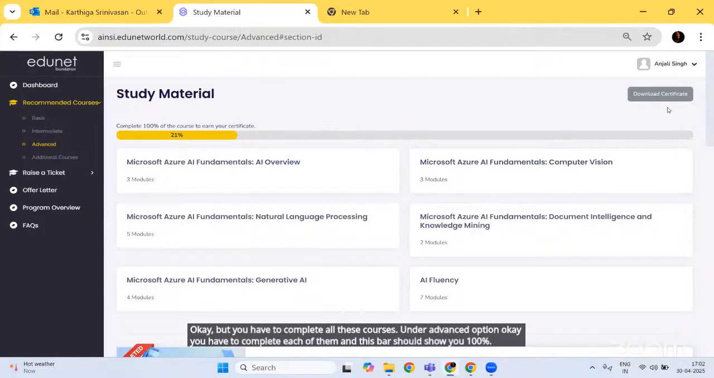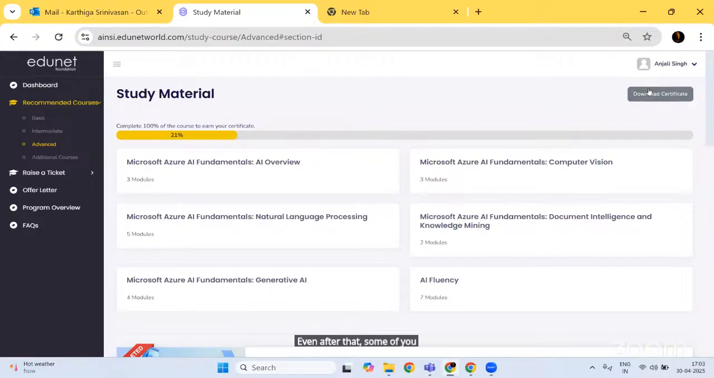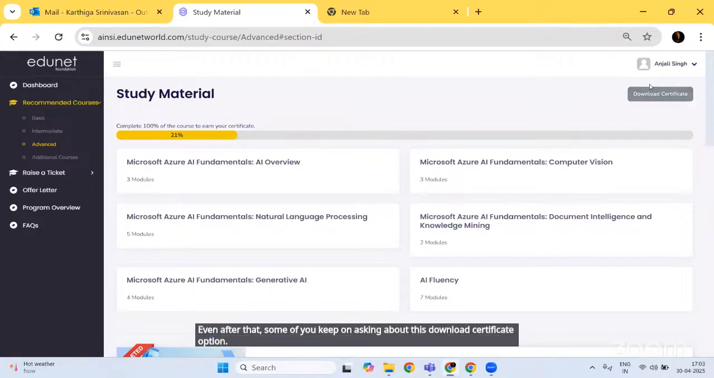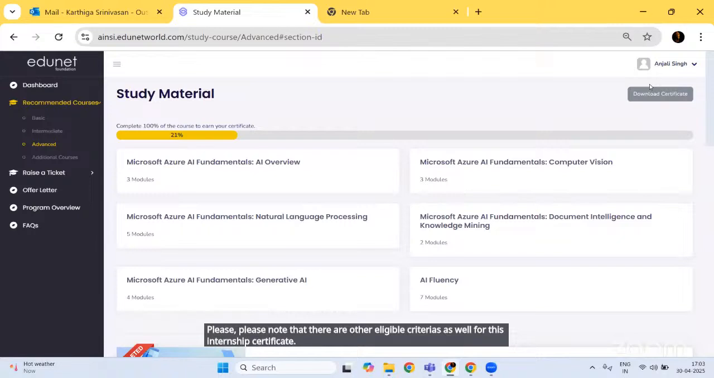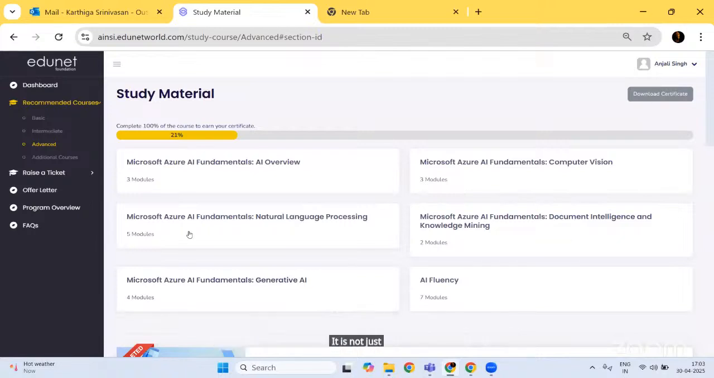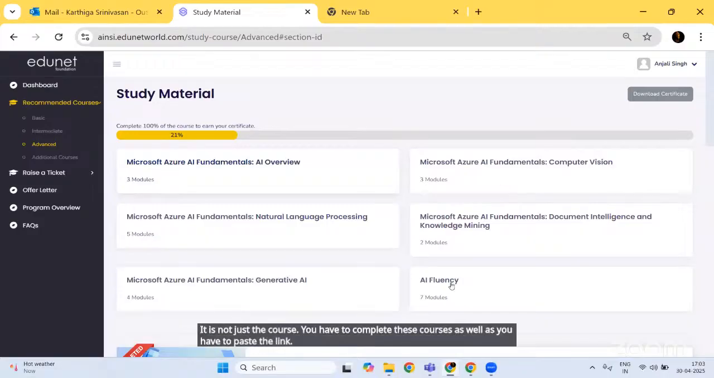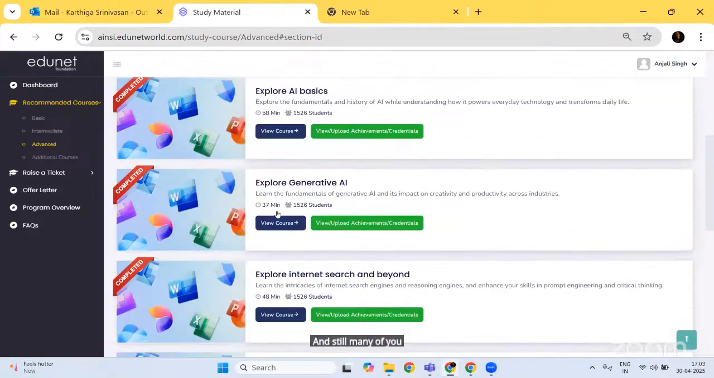Even after that, some of you keep on asking about this download certificate option. Please note that there are other eligibility criteria as well for this internship certificate. It is not just the course. You have to complete these courses, as well as paste the link. And still many of you are asking, ma'am, where to paste the link.